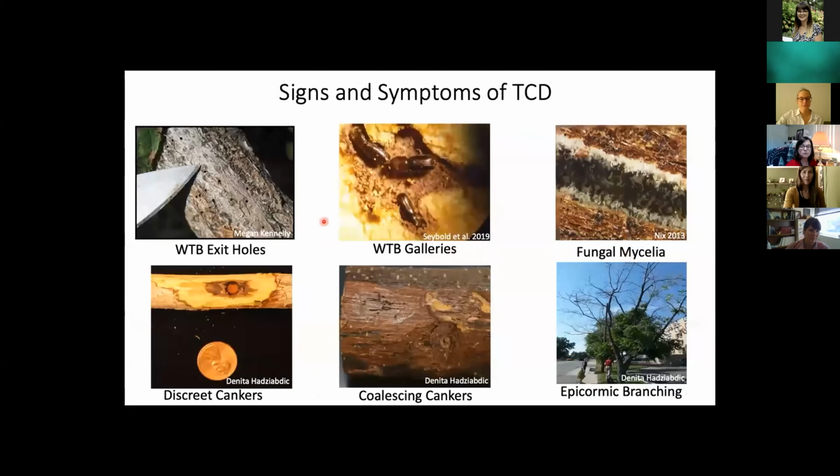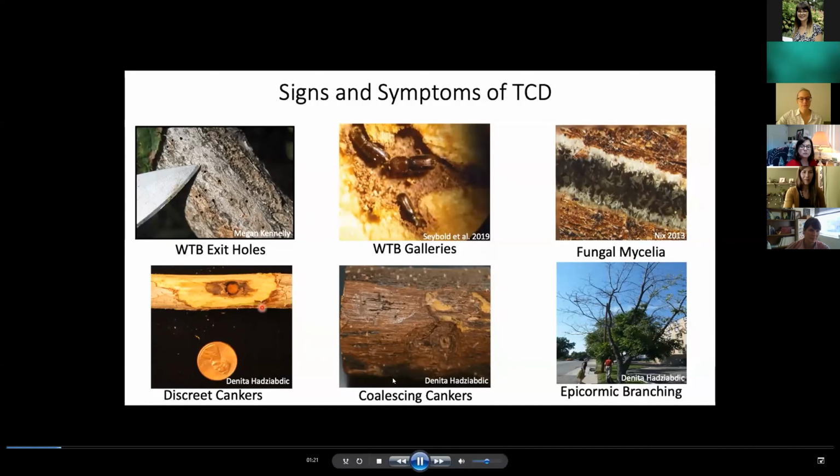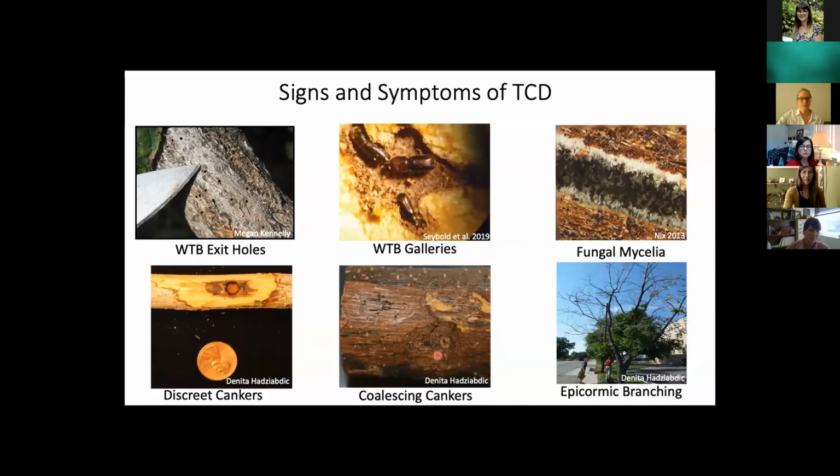So if you're trying to identify a tree infected with TCD, some signs to look for are entry and exit holes from walnut twig beetles lining the stem and branches of a tree. If you peel back the bark from these entry and exit holes, you might observe walnut twig beetles and their larvae inhabiting their galleries, as well as fungal mycelia from Geosmithia morbida lining these gallery walls. Some symptoms of TCD include cankers formed by Geosmithia morbida that extend from the gallery walls or the gallery margins. And if the disease is severe enough, these cankers can begin to coalesce and girdle the tree. And when this occurs, you might observe external symptoms manifest, such as epicormic branching, leaf flagging, and crown dieback.